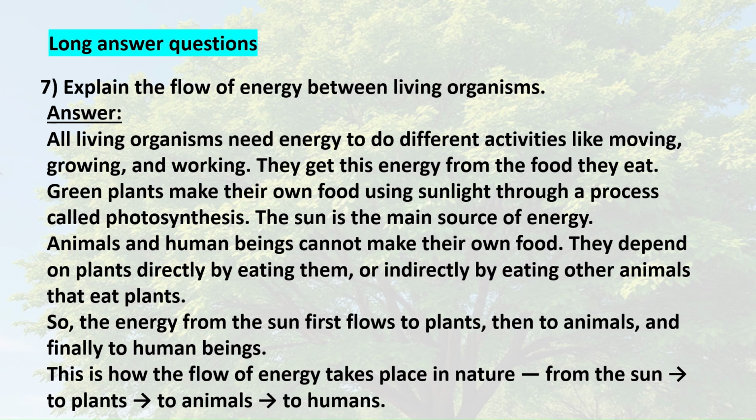Animals and human beings cannot make their own food. They depend on plants directly by eating them or indirectly by eating other animals that eat plants. So, the energy from the sun first flows to plants, then to animals, and finally to human beings. This is how the flow of energy takes place in nature, from the sun to plants to animals to humans.